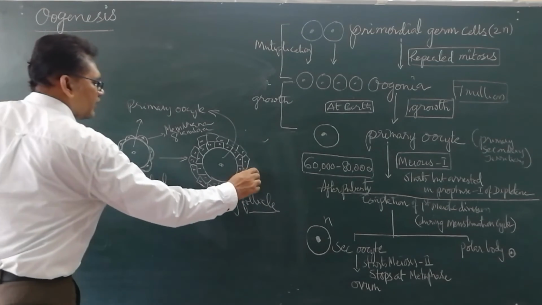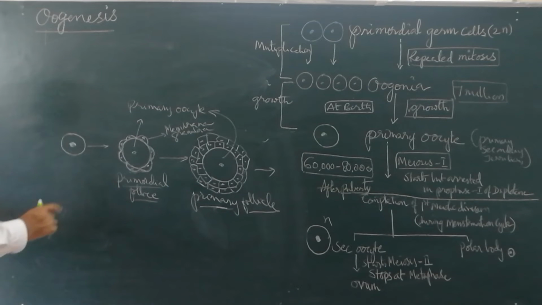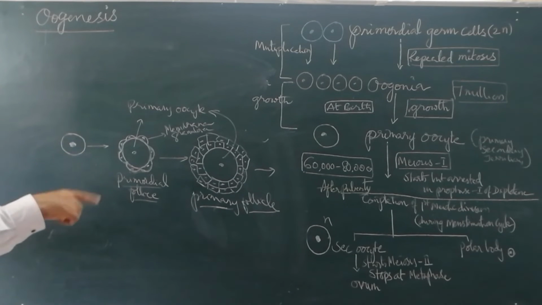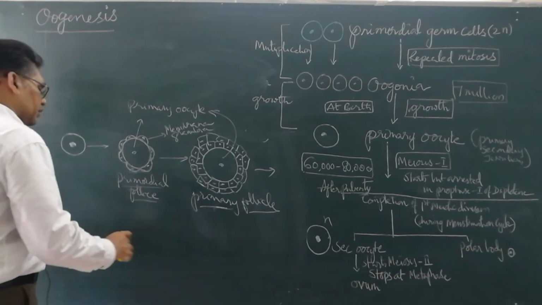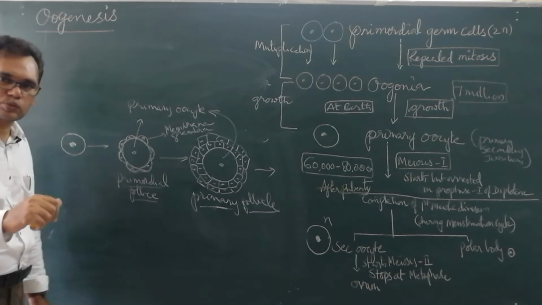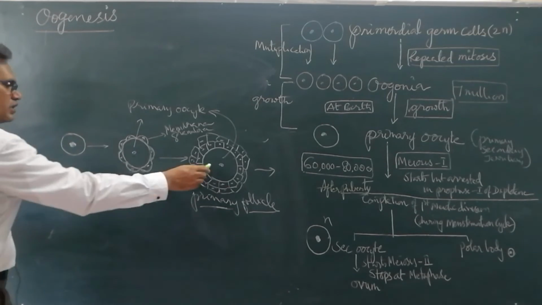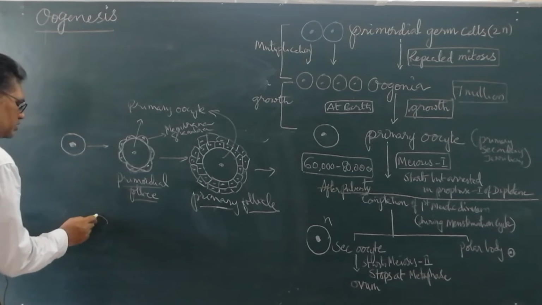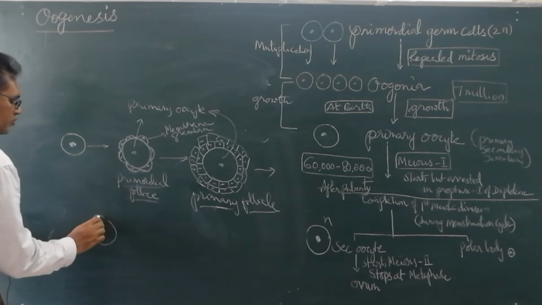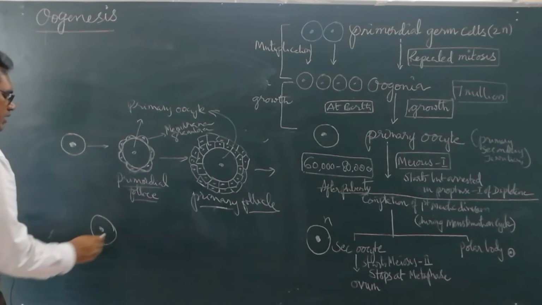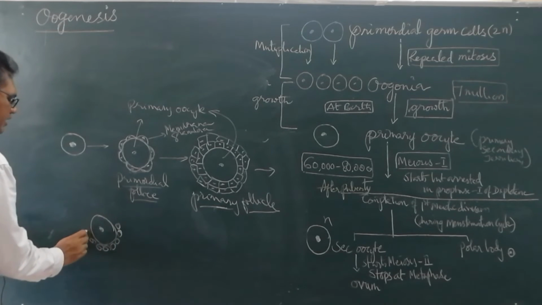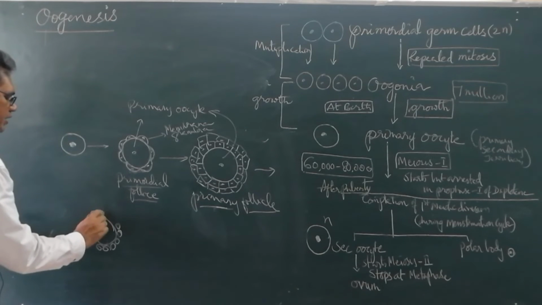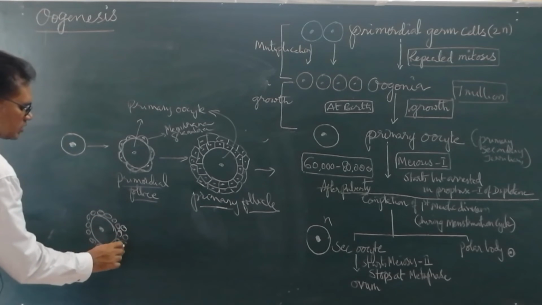Now, this primary follicle, in the next step, develops many layers of granulosa cells, and it develops another 2 structures. What are those structures? Here is the primary oocyte. These are the granulosa cells, many layers of granulosa cells.